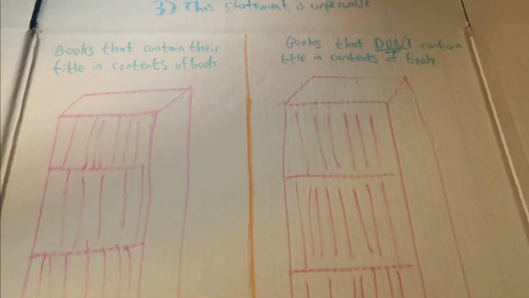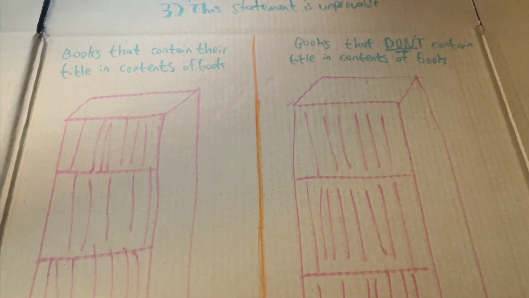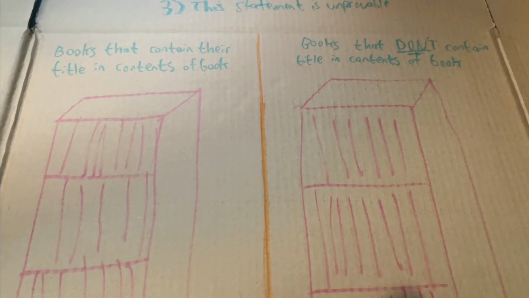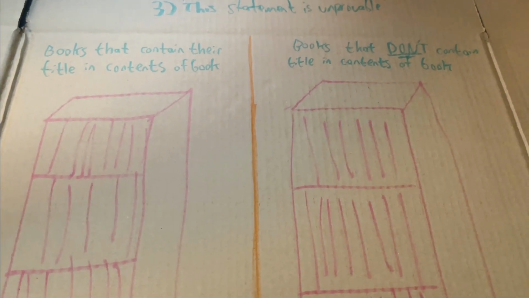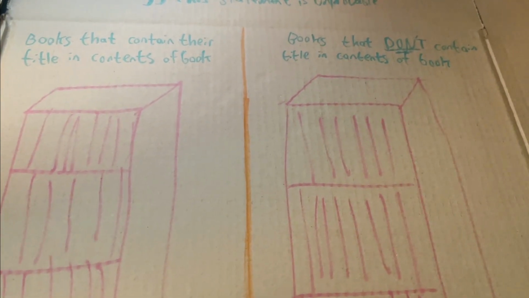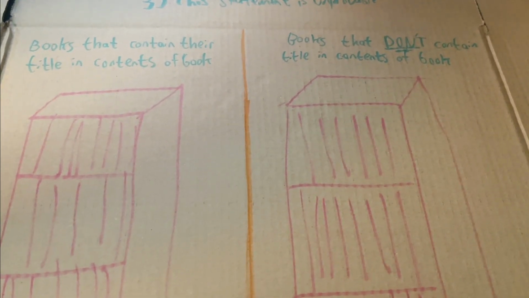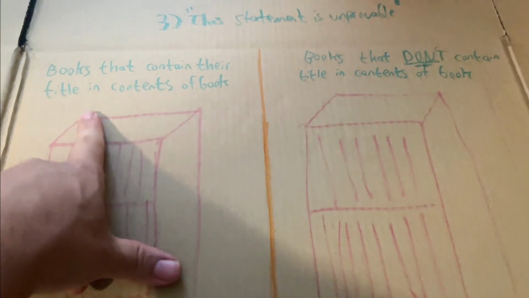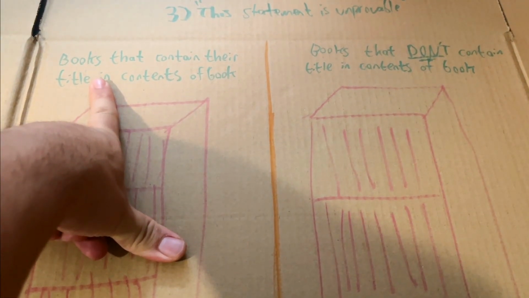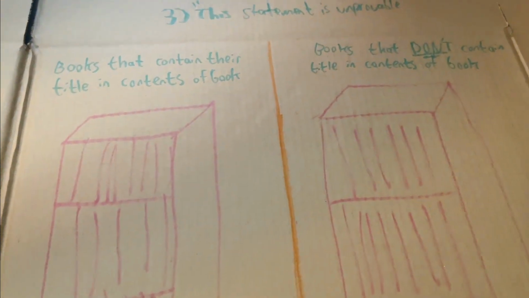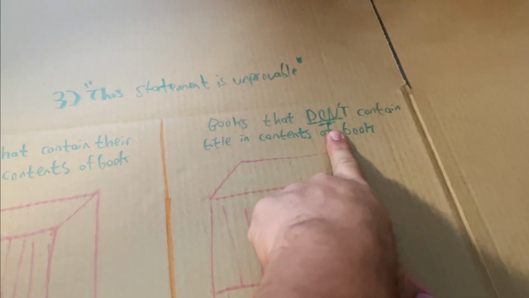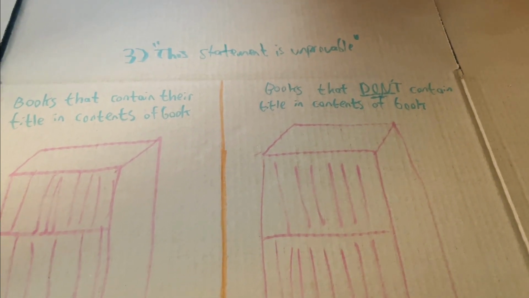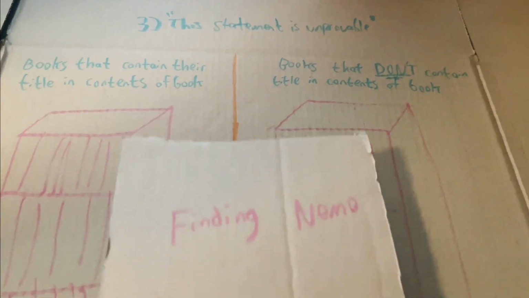Now, this is a library here. And this is an analogy given by a logician from University of Chicago. It's a really good analogy because we get to look at things physically. We're going to look at physical books, which are much easier to visualize than an abstract statement like this. So, we have books that do contain their title inside the contents, and we have books that do not contain their title inside the contents. So what does that mean? Every book in our library is organized into one of these 2 sections.